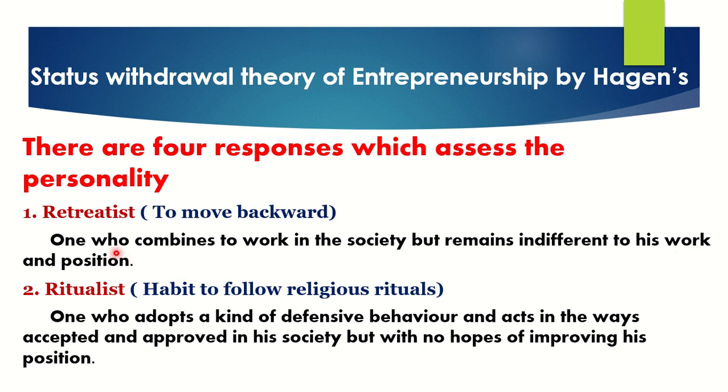He will think that, okay, we will combine and do the work. But suddenly, based on his position, he will think, oh, I am a big person in society, how can I come and work along with you? So they will take back, they will move backward. That is called retreatism. That is the first personality he is describing, to move backward. First they will say something, and after that they will not do it.